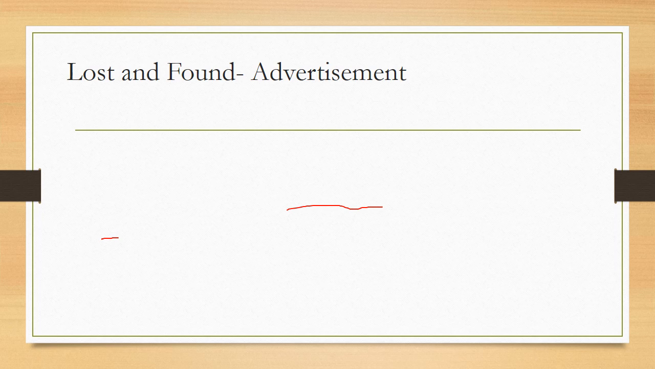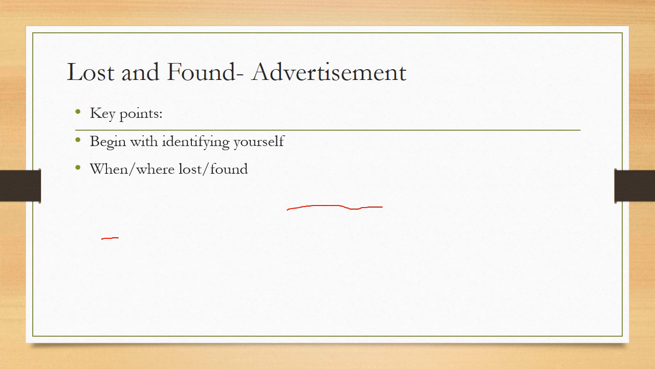So in found, what should we write? That the owner may claim the object by mentioning the belongingness, by mentioning the features. Okay. Now let's start with the key points. Begin with identifying yourself. I, Mr. This and that. Then what have you lost? Then when and where? When have you lost or found? Or from where have you lost? Or from where have you found? You have to mention the time and place.